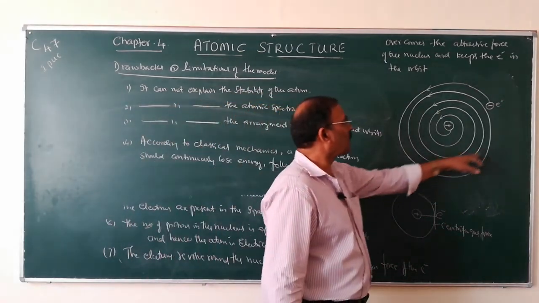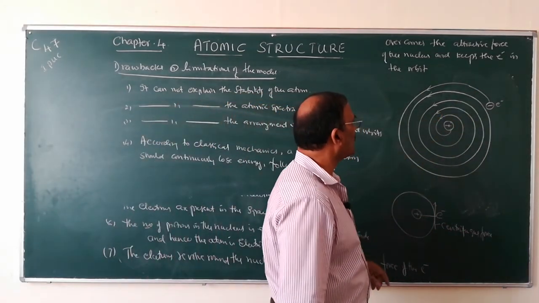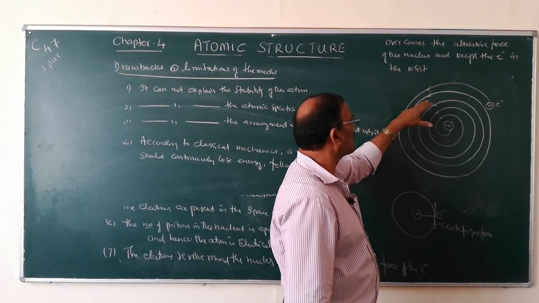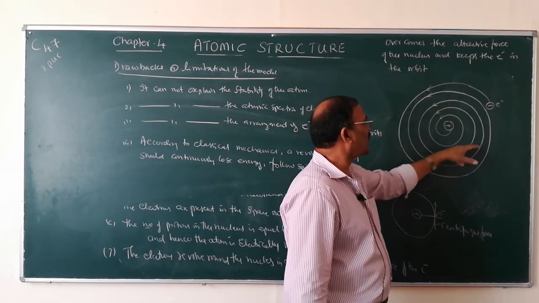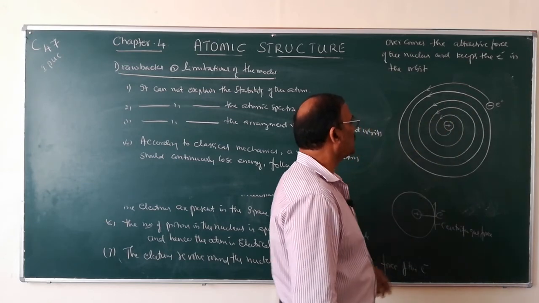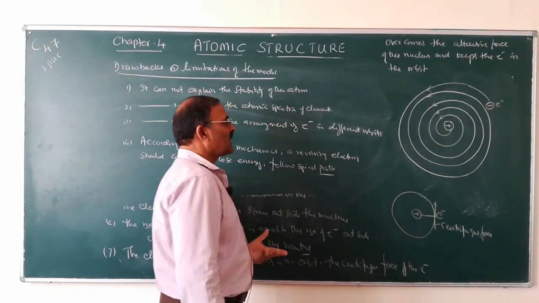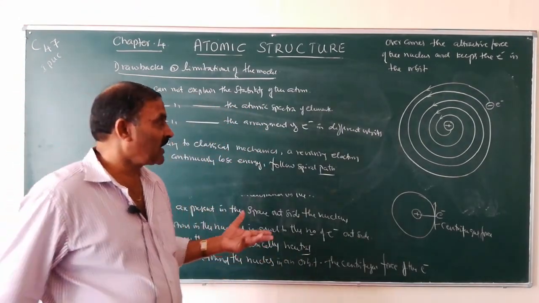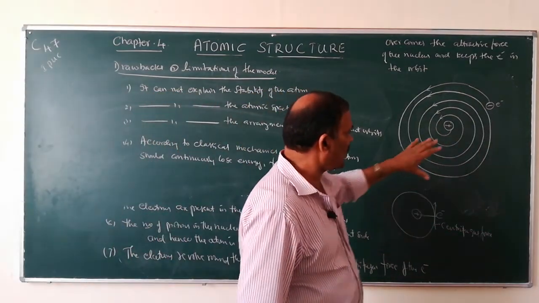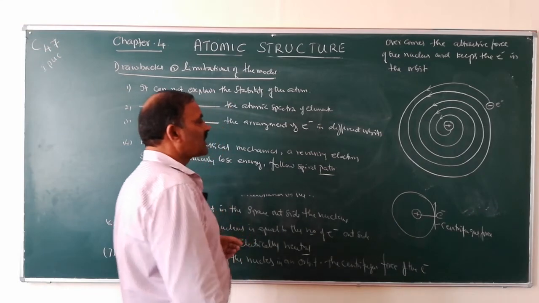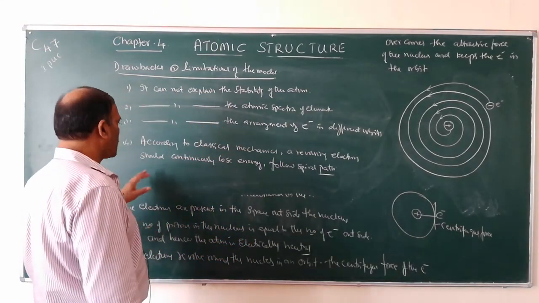That means it will not keep revolving in the same orbit. It continuously moves, loses energy, and the size of the orbit keeps becoming smaller. Finally it will enter into the nucleus and the atom becomes unstable, but that is not happening. According to this model, the electron should follow this type of rotation, but it is not happening.